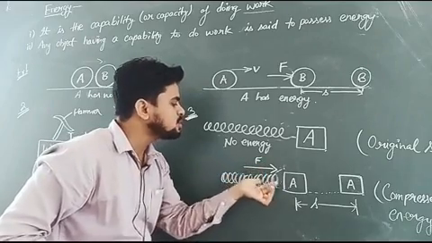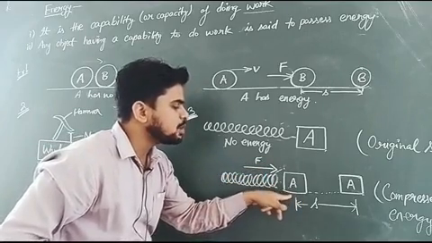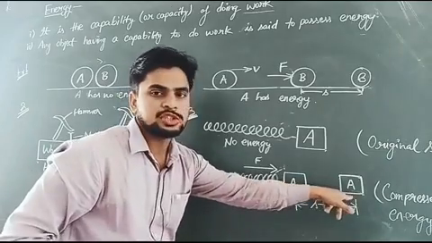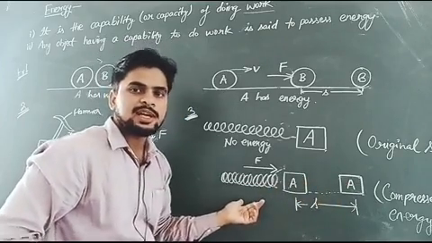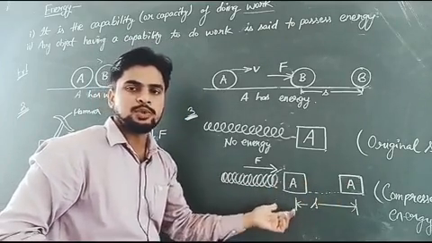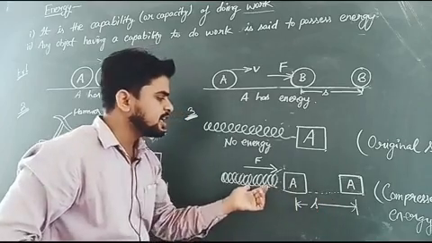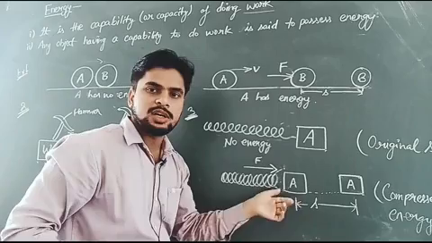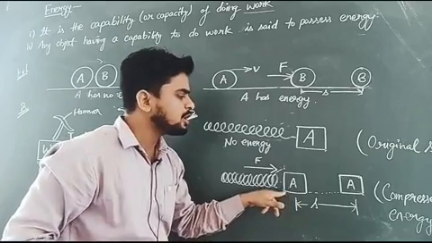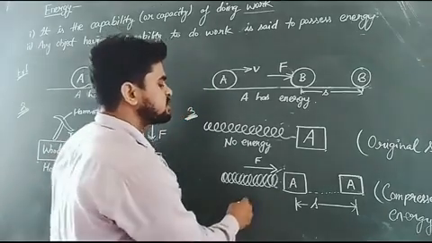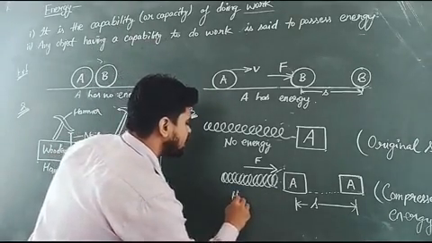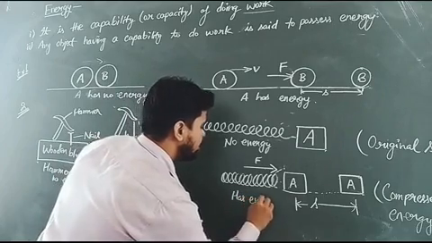Due to this force, the block is displaced from this position to this position. It means the compressed spring has the capacity of doing work, because it can apply certain force on the block attached to it, so that the block gets displaced by a certain distance s. So here we can say that the compressed spring has energy.